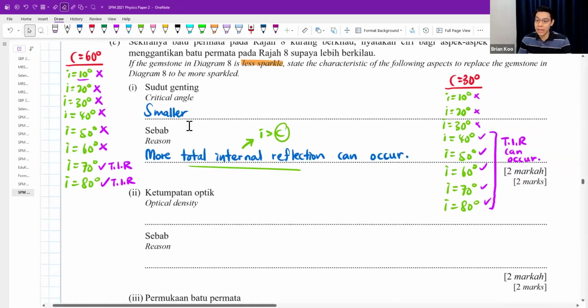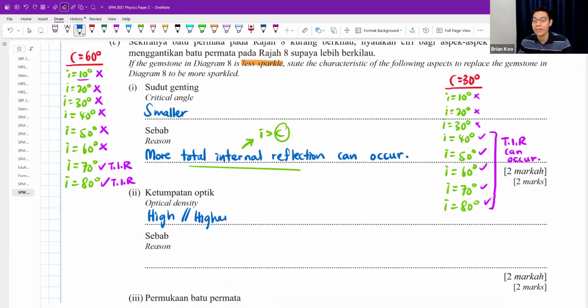Optical density is also related to this. I want high, you write higher also can, right? Just now small, smaller, low, lower also okay. Why? Because when optical density is high, it means refractive index is high.